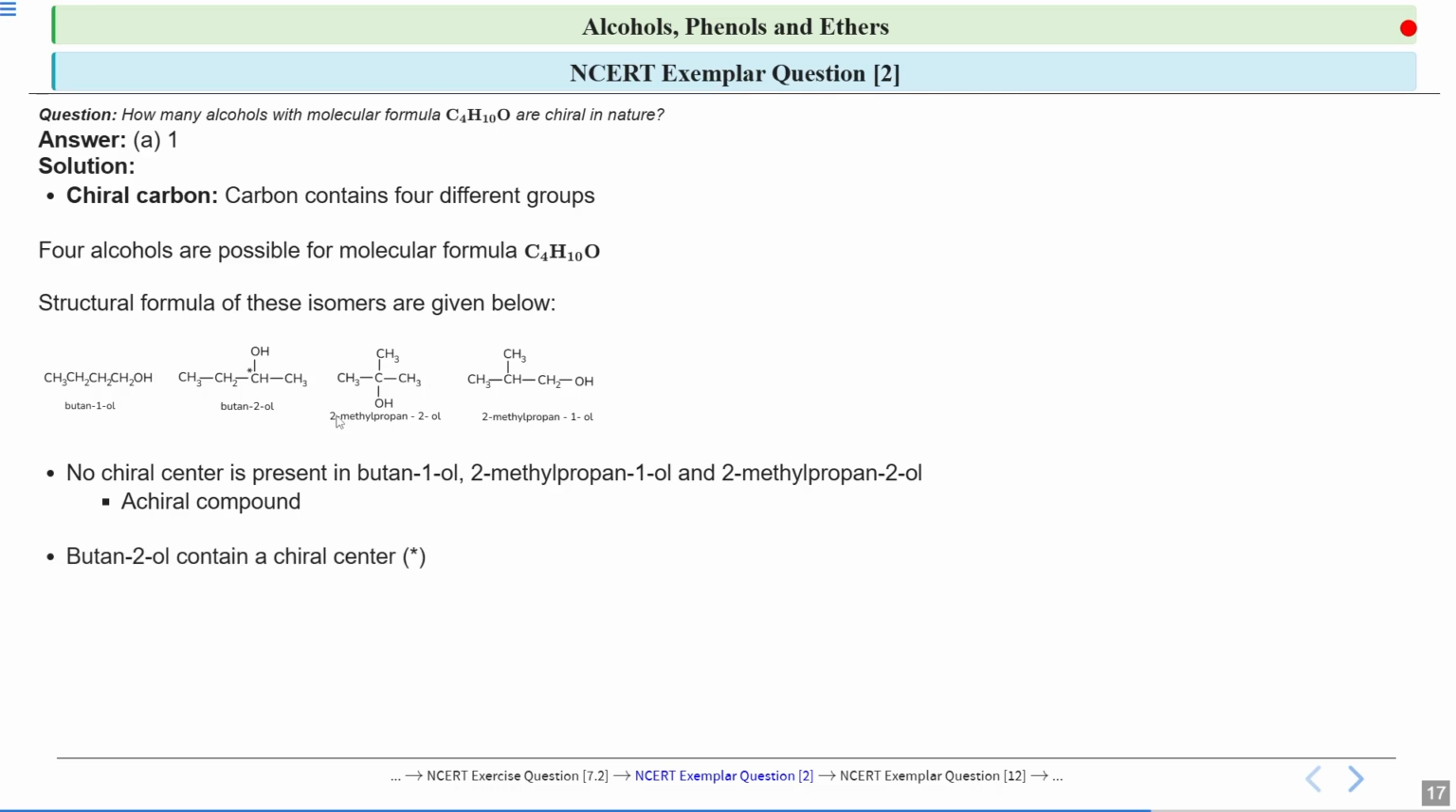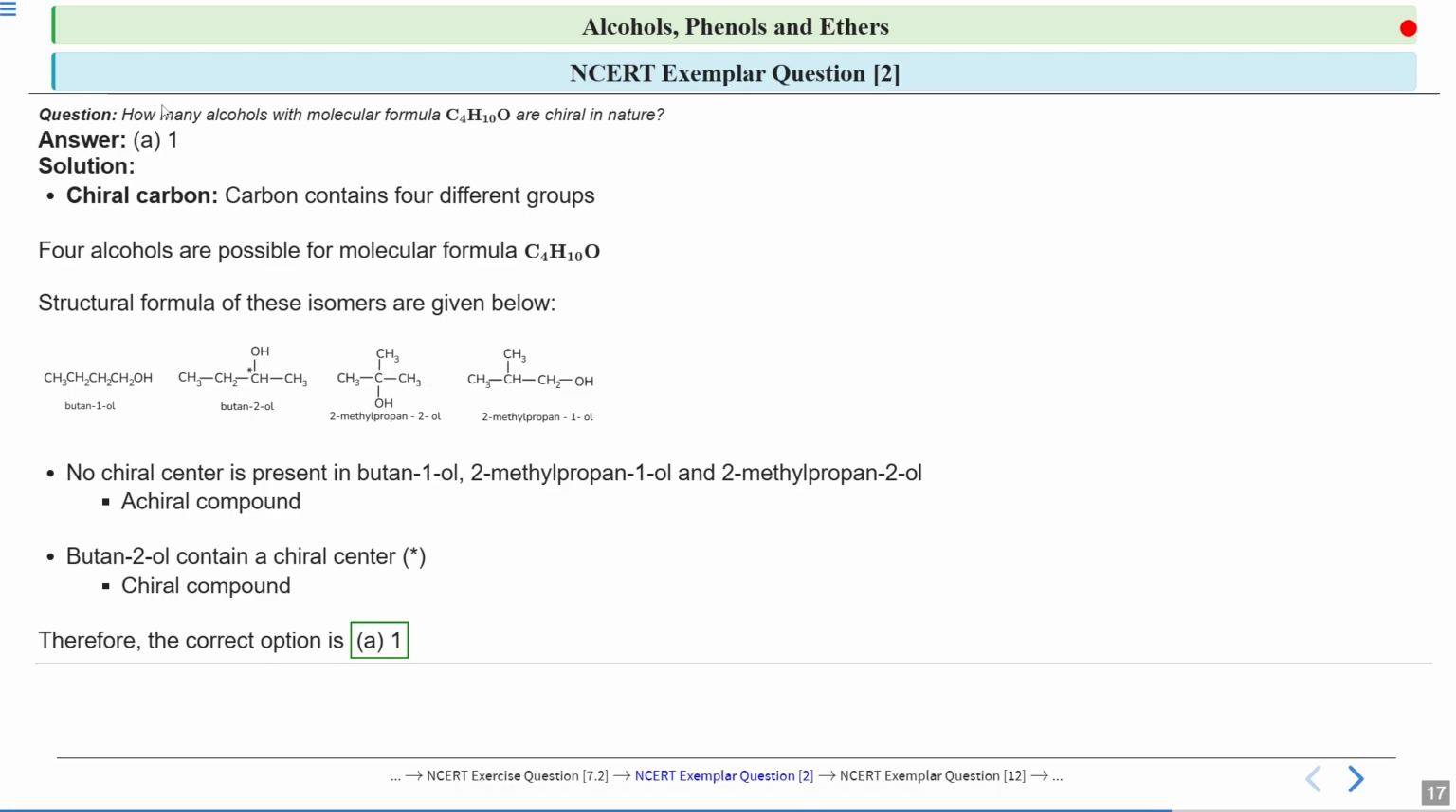And this butane-2-ol is a chiral compound because this carbon is a chiral carbon. Whenever the carbon is chiral, we represent it like this. So in the question it was asked how many alcohols with this molecular formula are chiral. Only this alcohol, butane-2-ol, is chiral. So the answer will be 1. Option A is correct. I hope you understood how we did this question.